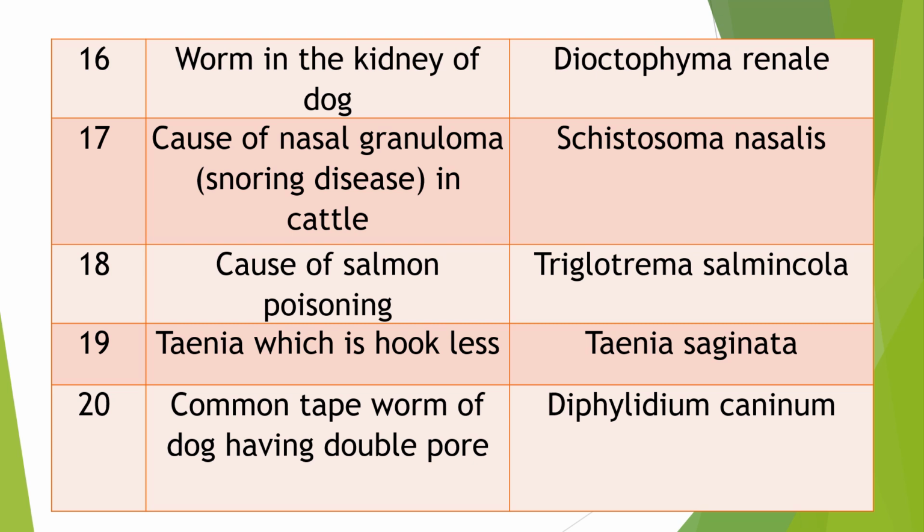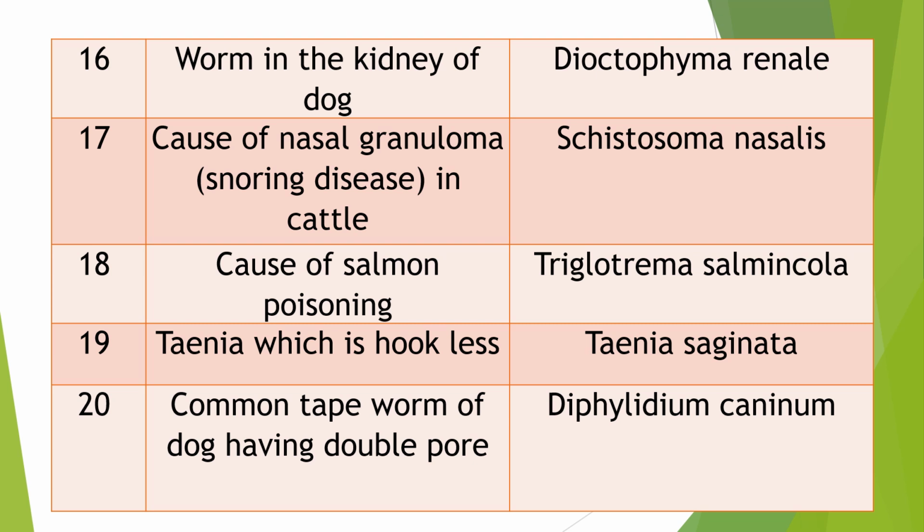Question 18. Cause of salmon poisoning. Frequently asked question. Nanophyetus salmincola. Question 19. Taenia which is hookless. Hooks are not present in this Taenia. Which is that Taenia?